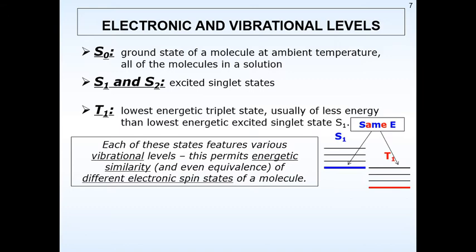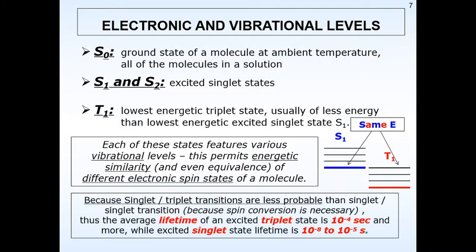Now let us observe this. There is a singlet state, there is a triplet state. Now what is this S1? It is an excited singlet state. Look at T1. It is an excited triplet state. But look at the energy level. The energy level of T1 is less than that of S1. Hence, going from an S1 to T1 is rather less probable, but when it happens, it is because the T1 state is having less energy than that of the excited singlet state also.